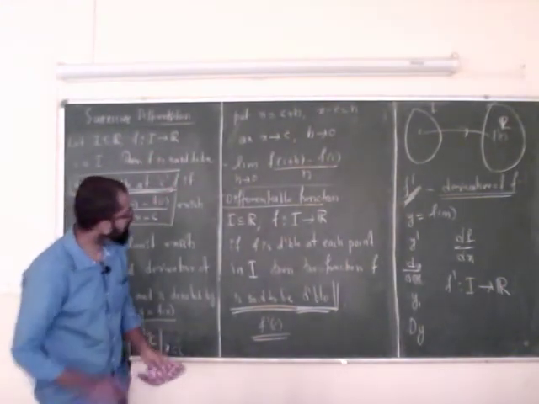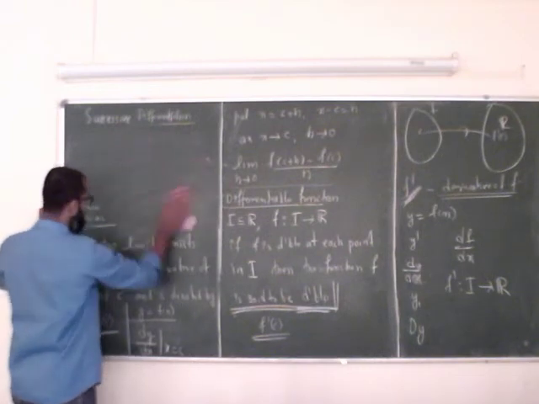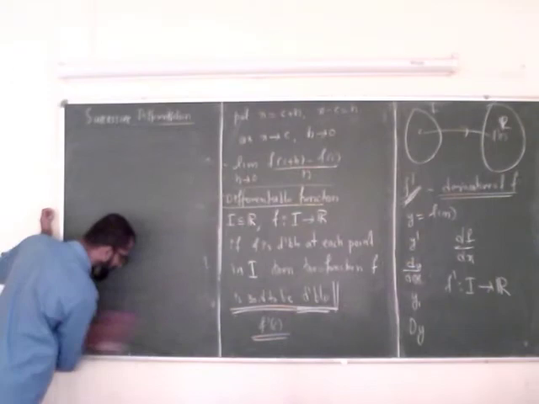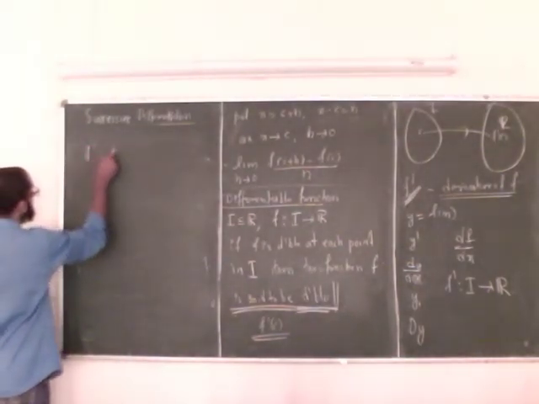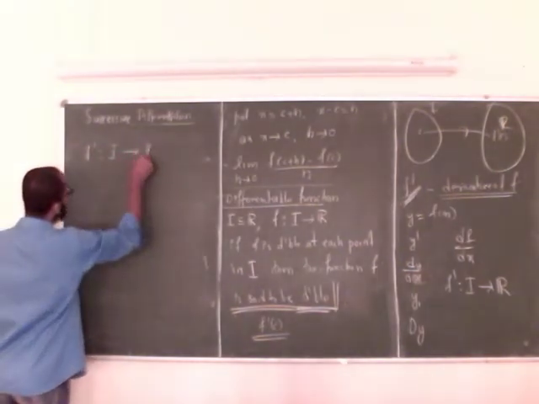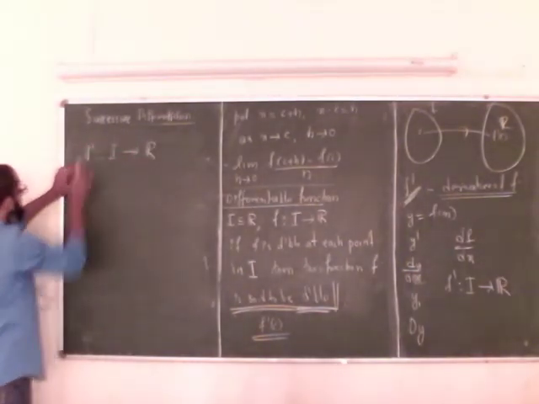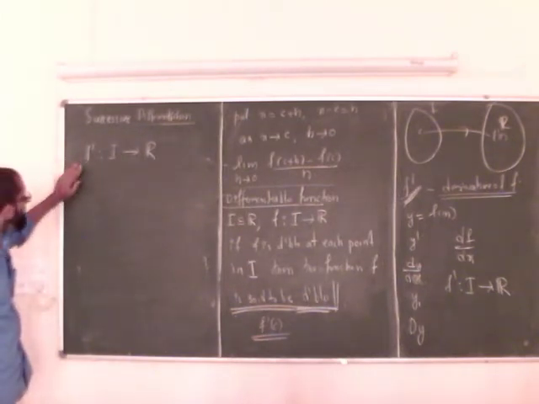So if f is differentiable, I have a new function, usually denoted by f prime, from I to R. Again, this is a new function, so it may be differentiable or it may not be. It may be continuous or it may not be continuous.